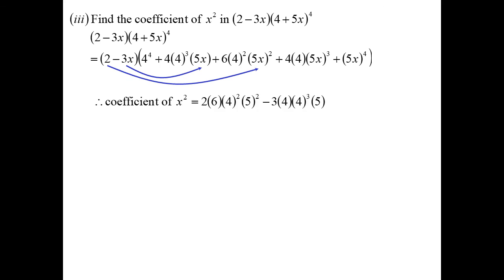Yeah. So we have to find the coefficient of x squared in all this expansion. So the second one we could expand out, but I tell you what, I don't really want to expand that whole thing out, so I'm not going to, because I'm only interested in the x squareds. So the 2 must be times the term 6 times 4 squared times 5x squared, and the minus 3x must be times the 4 times 4 cubed times 5x. I didn't need to worry about all those other terms. So the coefficient, so notice I haven't put x squared there, because they're only interested in the coefficient, turns out to be 960.